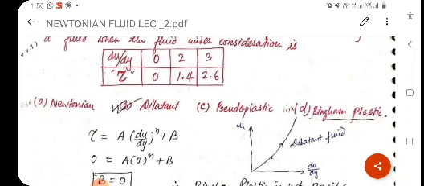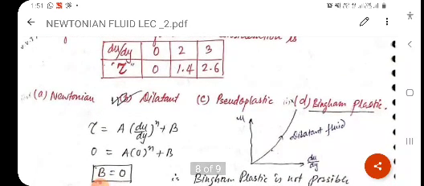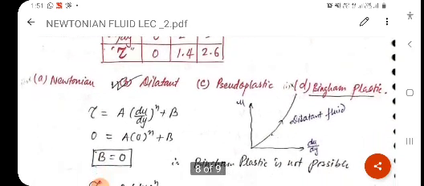So it is clear from the diagram, or you can solve this by another method. You know that the governing equation is tau equal to a (du upon dy) to the power n plus b. Clear? So the value of du upon dy is 0 for the value of tau equal to 0. So from this equation b will become 0, here b equal to 0.